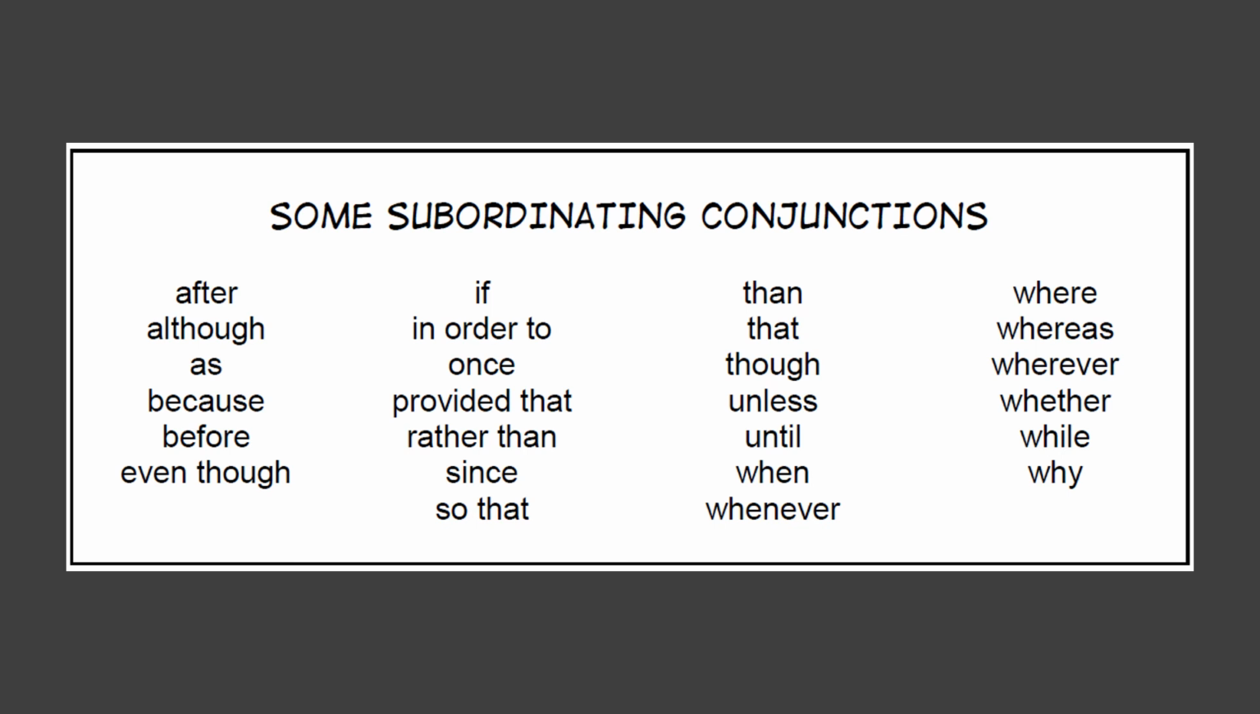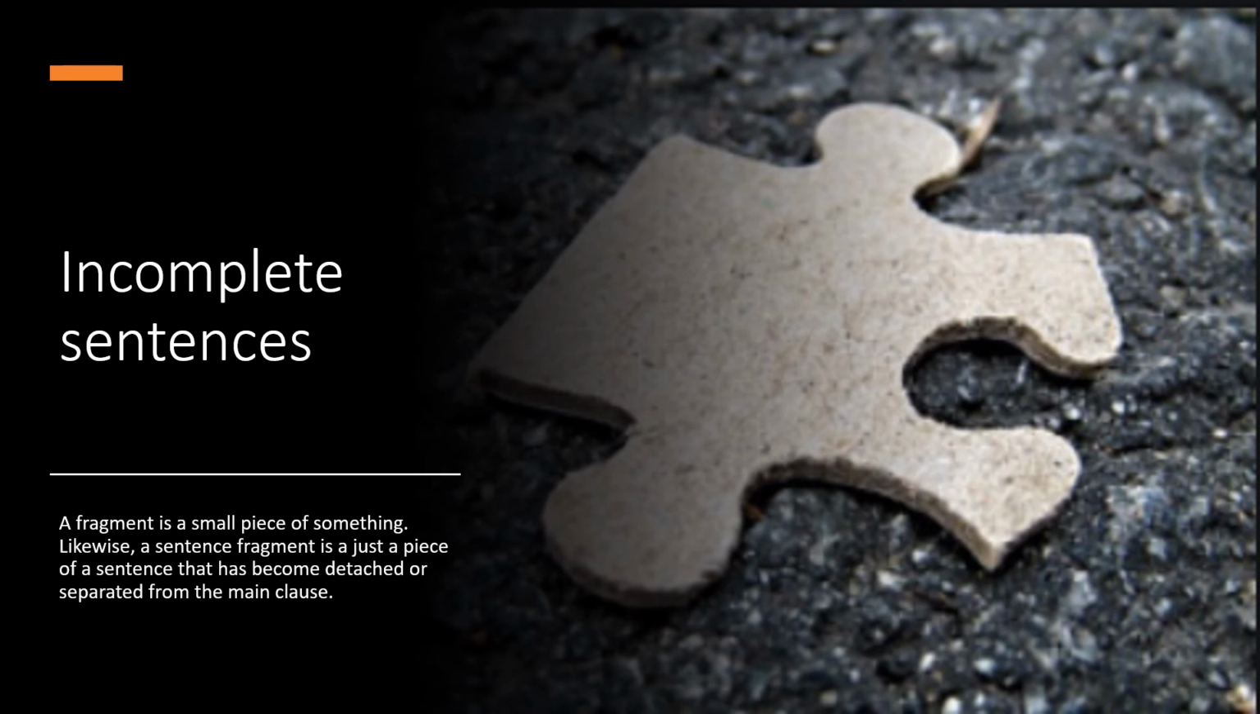On this table, you are given a list of subordinating conjunctions, which serve as an indicator that a subordinate clause is present in a sentence. Next up on the menu are incomplete sentences. As you can read on the slide here, a fragment is a small piece of something. And likewise, a sentence fragment is just a piece of a sentence that has become detached or separated from the main clause.